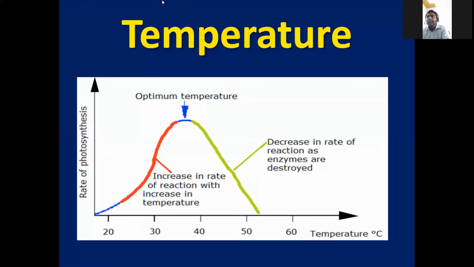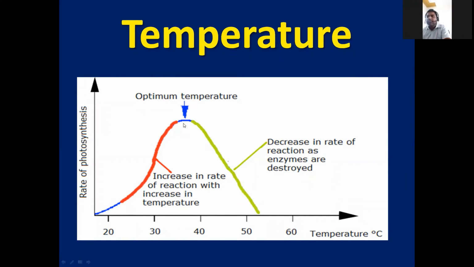That is very important. We can learn it through the graph also. On the x-axis we take temperature, and on the y-axis the rate of photosynthesis. If you see the graph, when temperature increases, the rate of photosynthesis also increases. Here the optimum temperature is from 30 to 40.